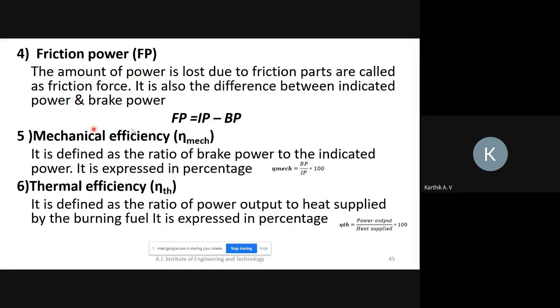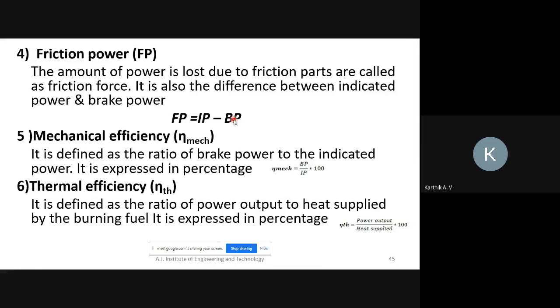So how can we find the friction losses? Indicated power minus brake power. Indicated power is the total power developed, considered as 100% efficiency, and brake power is how much power is actually developed. Then you can easily find the friction power. So friction power is equal to indicated power minus brake power. Understood?